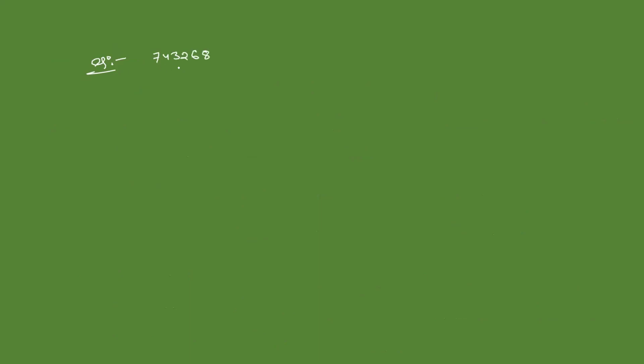Let us take an example, 743268. This is a very huge number, right? Now, we need to take the last two digits. What are the last two digits? 68. And we need to check whether this 68 is divisible by 4 or not. Is 68 divisible by 4? Yes, 4 17s are 68. It is exactly divisible, right? Then obviously the number 743268 is also divisible by 4.